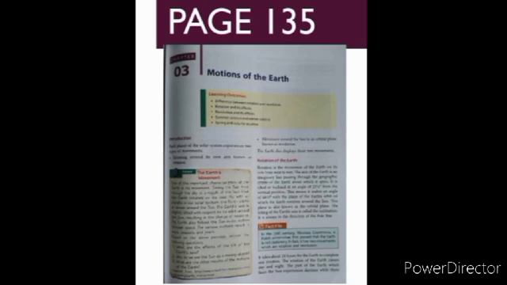Each planet of the solar system experiences 2 types of movements. You all know, children, that solar system is composed of 8 planets. Can you name them also? Mercury, Venus, Earth, Mars, Jupiter, Saturn, Uranus and Neptune.